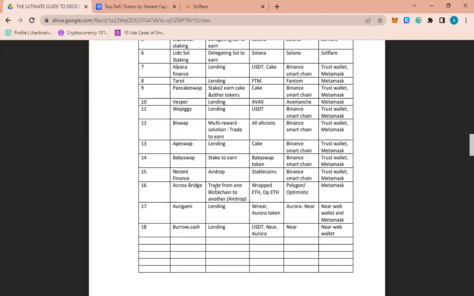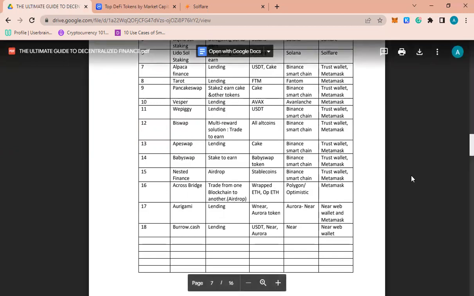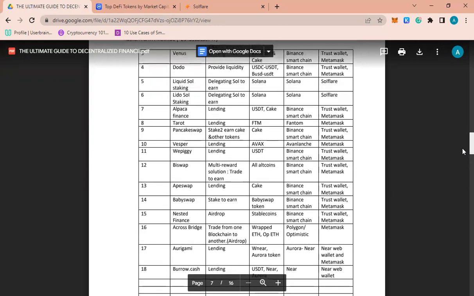Across is another big project. What you are doing is actually an airdrop. It's a cross-chain crypto blockchain where you can trade from one blockchain to another and you can gain their airdrop coin. Another one is Origami. You see this Origami and Borrow Cash, they are both on the Near blockchain.